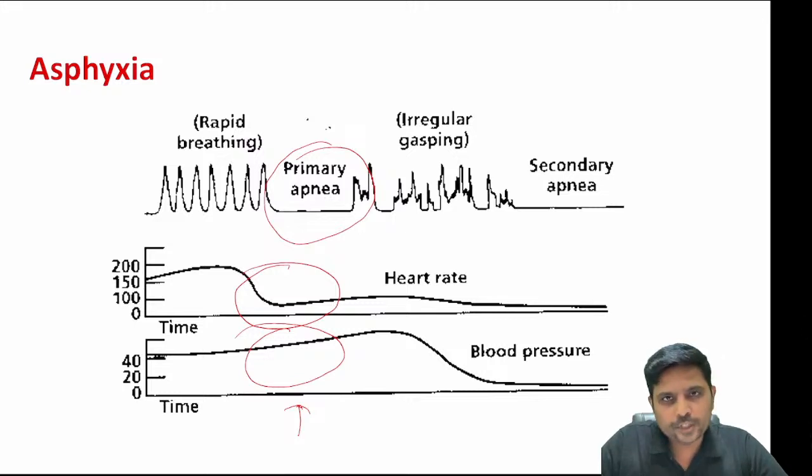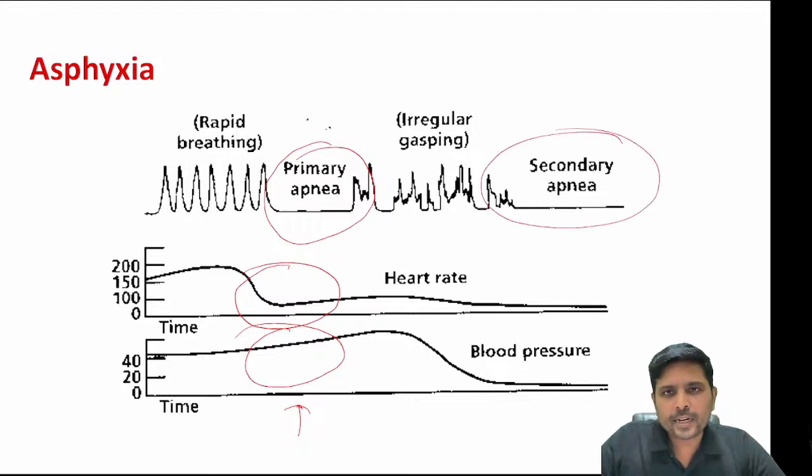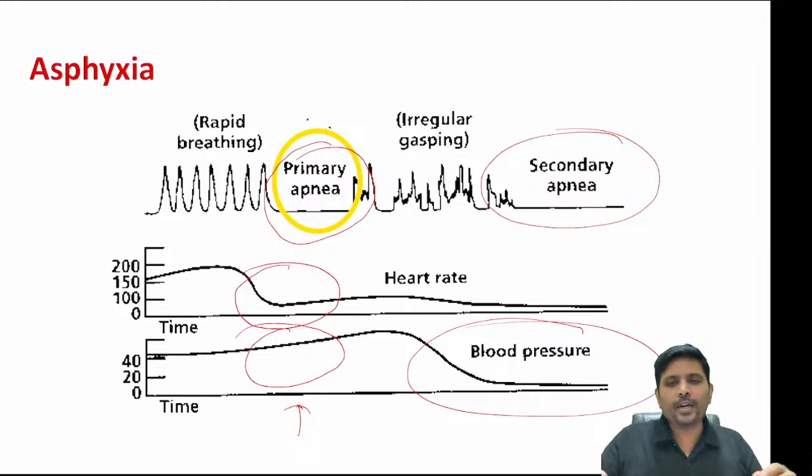When you don't treat the child properly, the child will go into secondary apnea. What do you mean by secondary apnea? In secondary apnea, apart from bradycardia, the child will have hypotension. The BP will always be reduced. So primary apnea is characterized by normotension and secondary apnea is characterized by hypotension. In secondary apnea, you need to start bag and mask ventilation. Before going to neonatal resuscitation, you need to know what primary apnea and secondary apnea are. Now let us go to the topic.